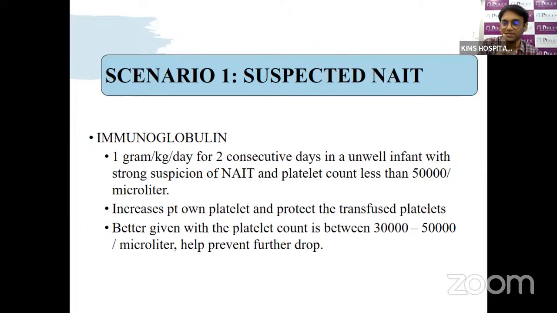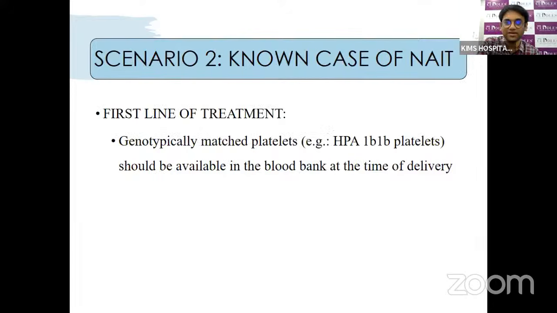So one thing is, less than 30,000, we give the platelets. 30 to 50,000, we'll start IVIG and also give platelets if the baby is sick. More than 50,000, we don't give platelet transfusion unless the baby has an IC bleed. In an IC bleed, we try to maintain the platelet count beyond 1 lakh. The first choice of platelet is RDP. If the patient is not responding, then we'll give antigen negative platelets.